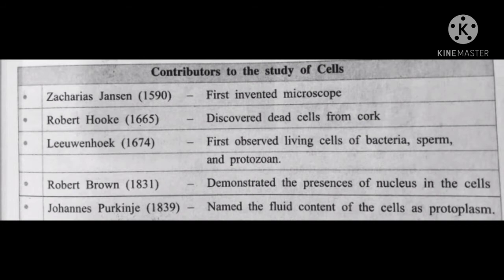Now Purkinje knew that the cell is living and even has a nucleus, but he saw something new in the cell. So what is that? That is the fluid content which is present in the cell, and the name given is protoplasm. Children, now what do you know? The cell is living, the cell will have a nucleus, and the protoplasm.